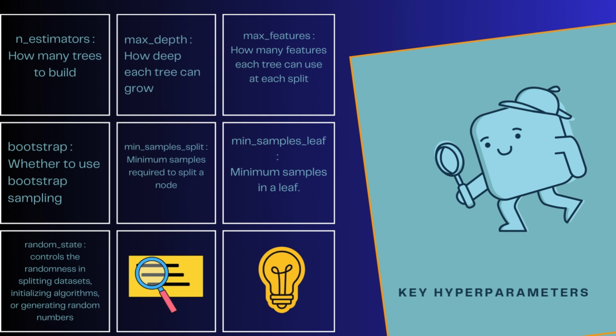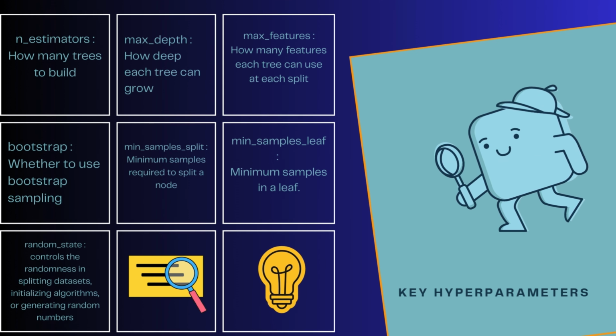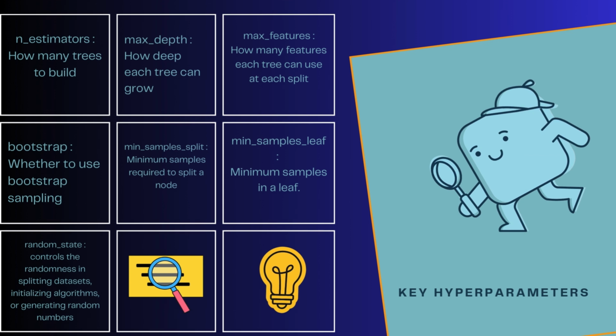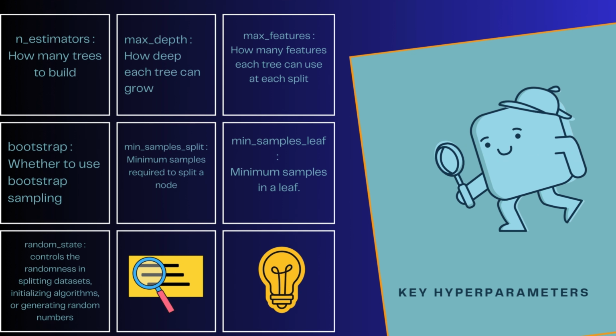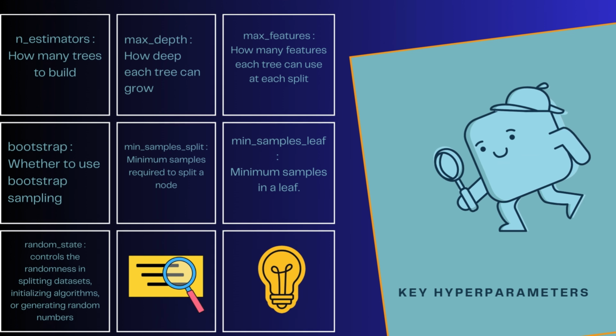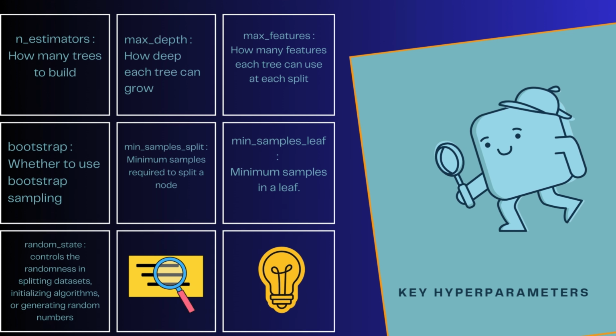Minimum samples split. This is the minimum samples required to split a node. The higher it is, the fewer splits, the simpler the tree. The lower it is, the more splits and more complex the tree. The minimum samples leaf is the minimum samples in a leaf. The higher it is, the smoother the predictions. The lower it is, the more detailed and the more risk of overfitting.